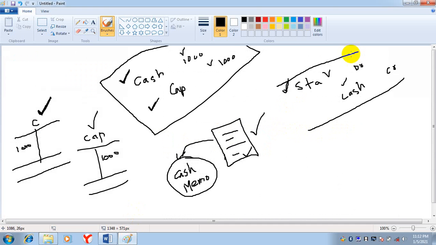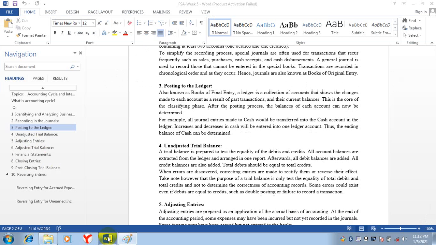Now see, here is another transaction. Stationery. Suppose we purchase stationery whose value is $100, and cash will be credited by $100. So we will debit stationery by $100 and we will credit cash by $100. Now what will be the balance? 1,000 minus 100. So the balance will be 900. So in this way, we'll make all these accounts.